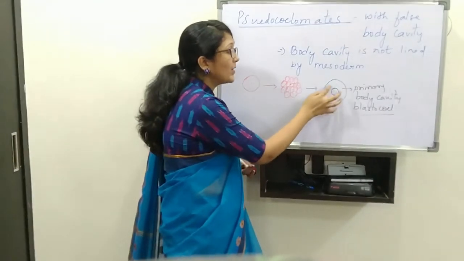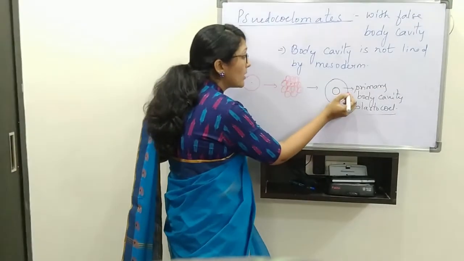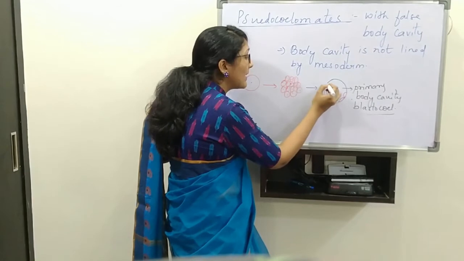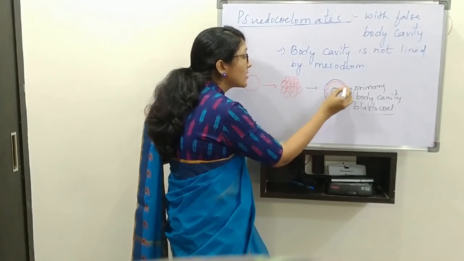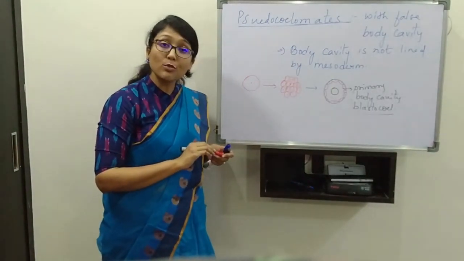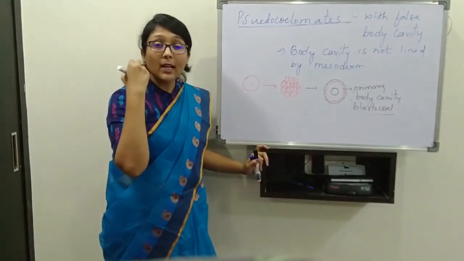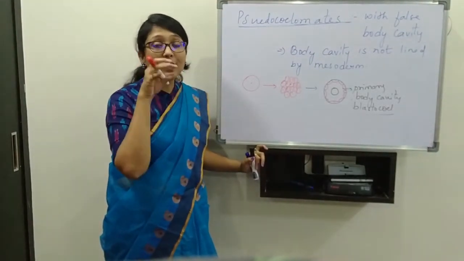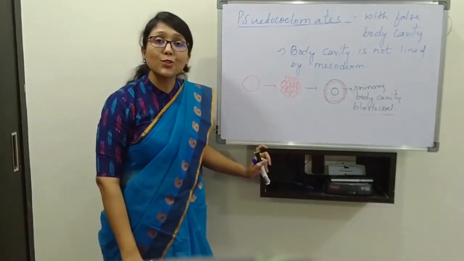Now this cavity will be partially occupied by the mesoderm. Means what? They are lining only towards the ectoderm, not towards the endoderm. What did we study about the true coelom? If the space is lined on either side by the mesoderm, then only it is called a true coelom.